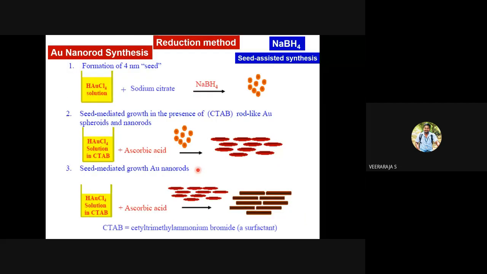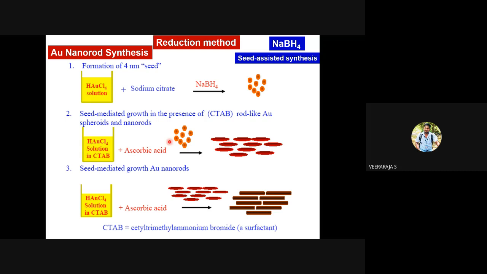Whatever the size or shape you want, it is possible to synthesize using chemical synthesis. Definitely it is possible to synthesize spherical particles. Now you take this spherical particle as a precursor or seed and add it to the reaction vessel in another reaction.